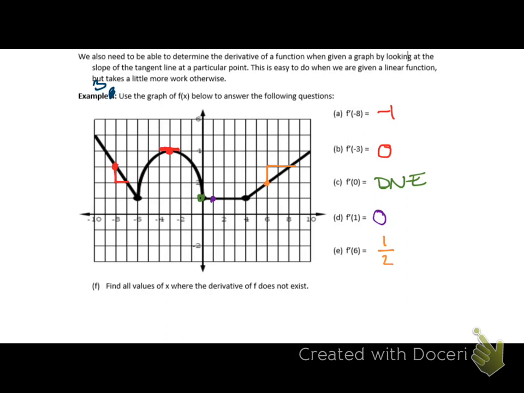Okay, now it's asking us to find all values of x where the derivative of f does not exist, and so that would occur where x equals, well, it's where you have any sharp corners. So that would happen at -6, 0, and 4. Because for all of those, one's not smoothly running into the other.